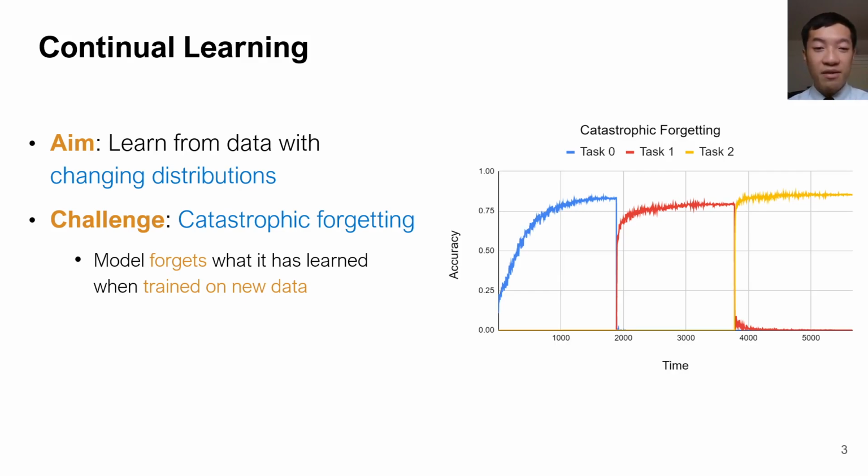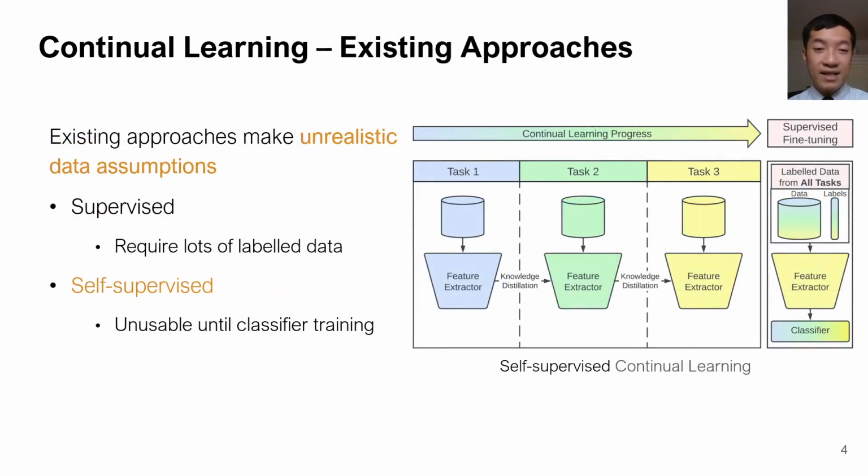If we do not care about the performance of previously trained tasks, this might be acceptable. But the goal of continual learning is to make the model accumulate knowledge over time, rather than forgetting all the previous ones. So researchers have proposed different methods to mitigate catastrophic forgetting. Existing methods can be separated into two main categories, supervised and self-supervised. They all focus on how to retain the knowledge using techniques such as knowledge distillation.